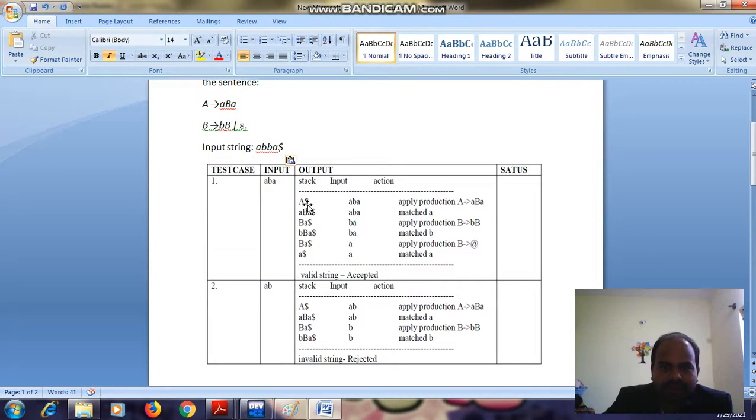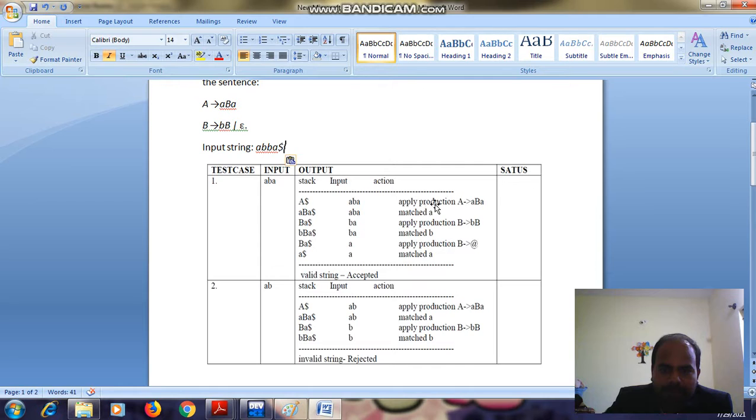A can be replaced using the production A generates aBa. So I replace A with aBa dollar. Now the top of the stack and the first letter of the input match, so a will get cancelled.